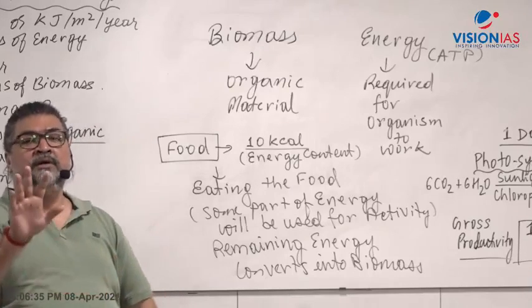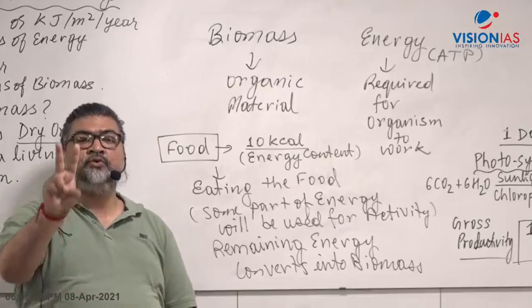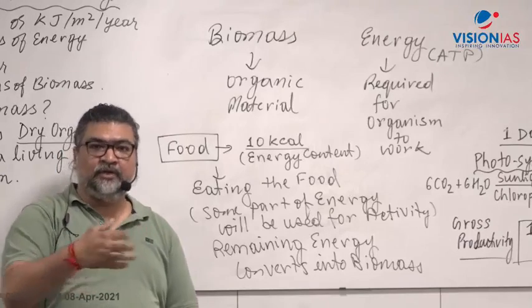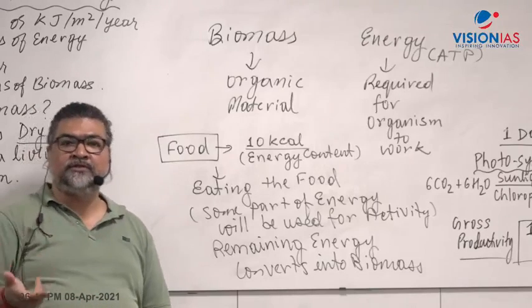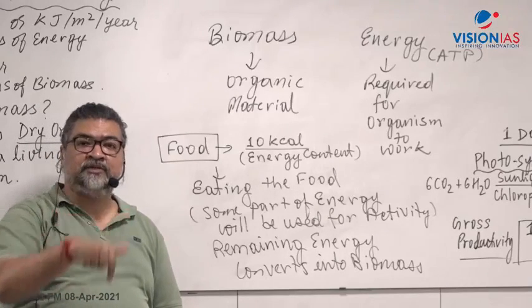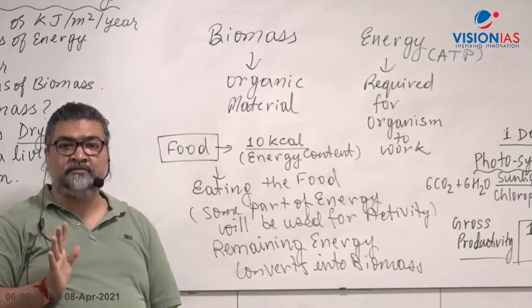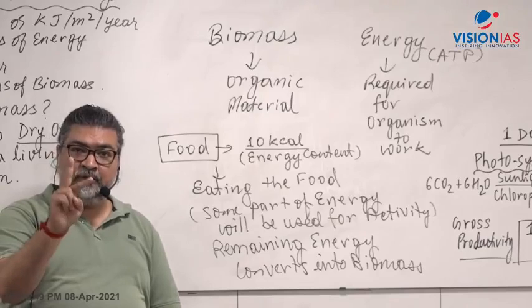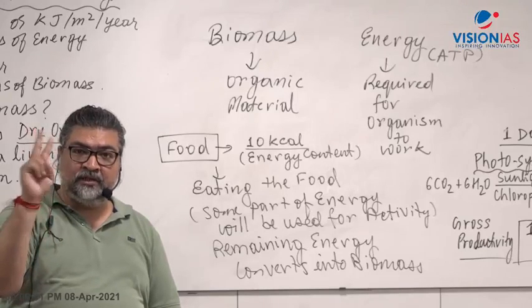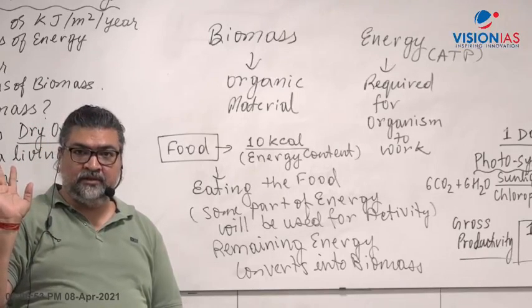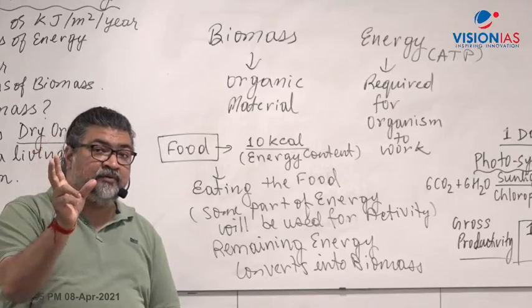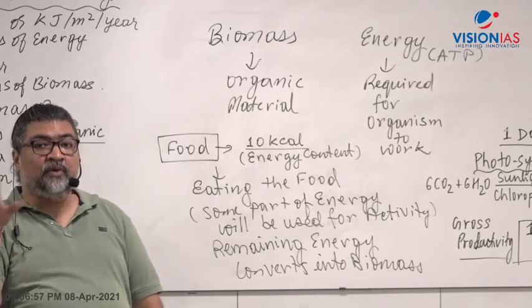If you eat 2 chapati, or roti, you are able to work for 2 hours. But let's say you eat 10 chapatis. In 2 hours you will be consuming the energy of 2 roti, but the extra energy which is coming from 8 chapati, what will happen to that energy?